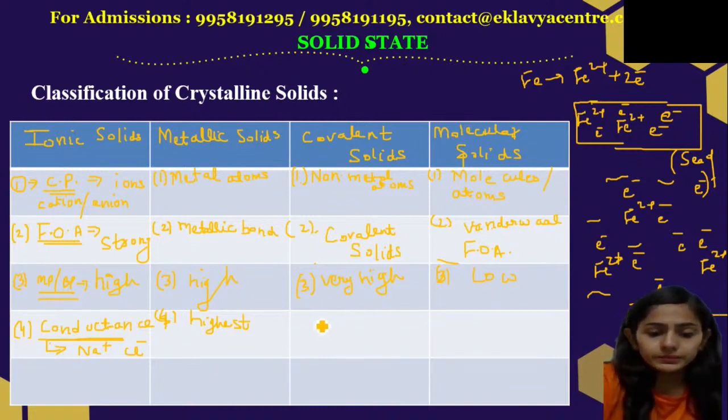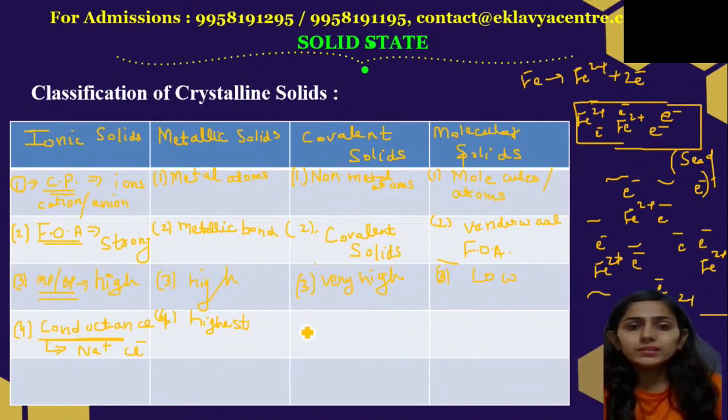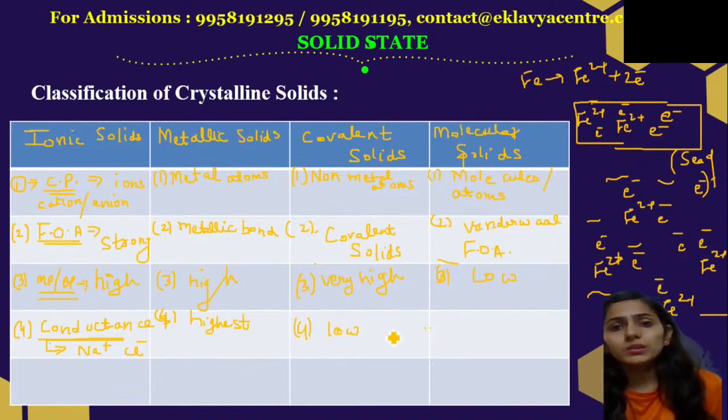Next we have covalent solids. They are non-metals, so their conductance is very low. Similarly, van der Waals forces, so they also have very low conductance.